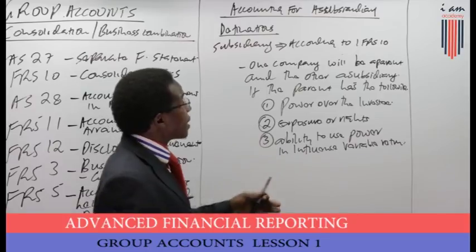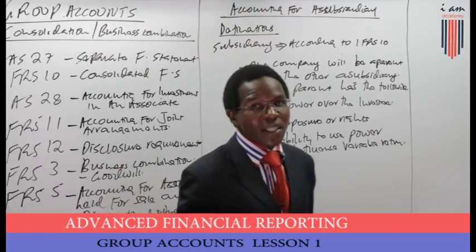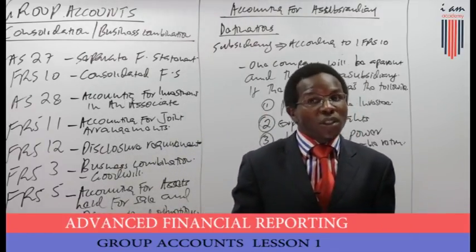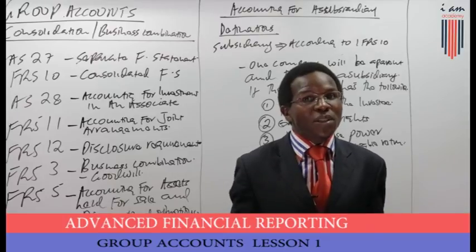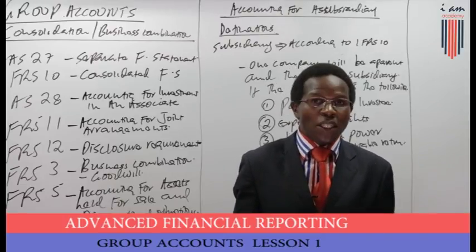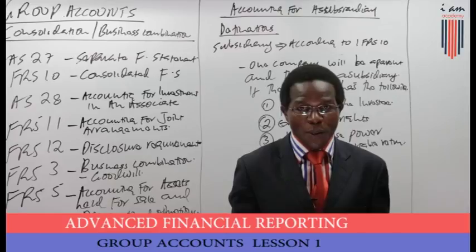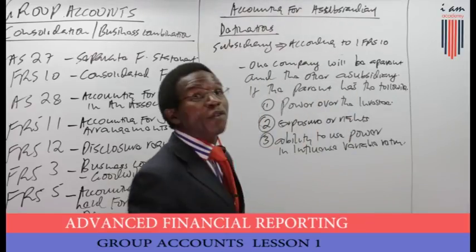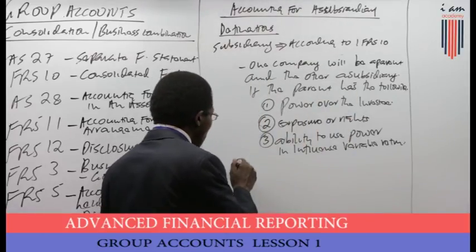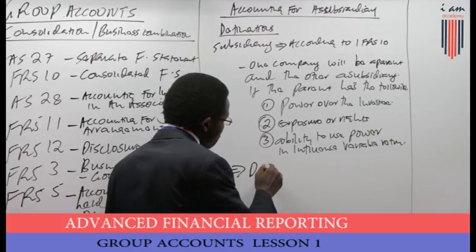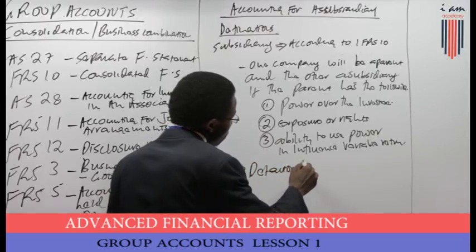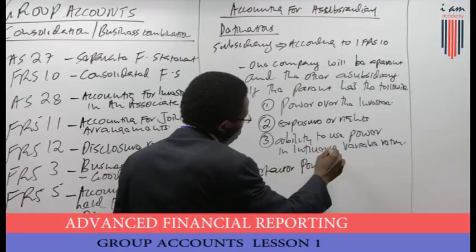So you realize that according to IFRS number 10, a subsidiary is not a subsidiary only because of voting rights of more than 50%, but also because of de facto power or control.